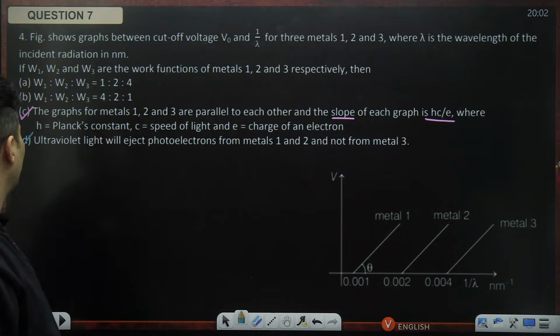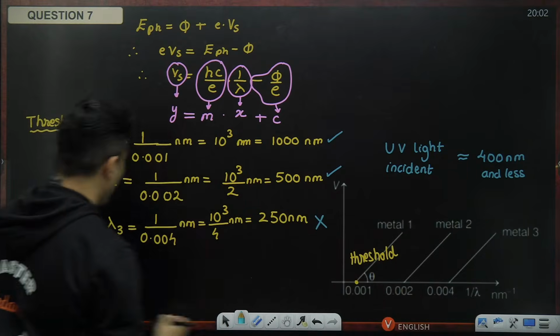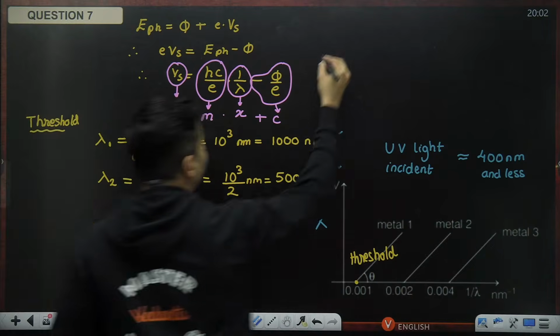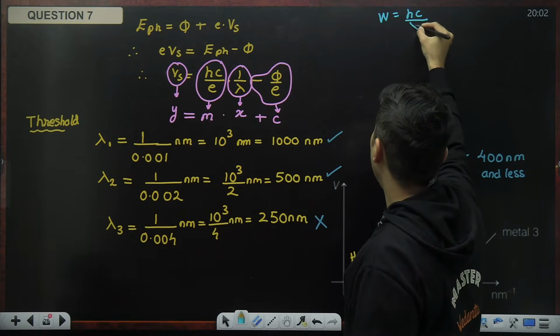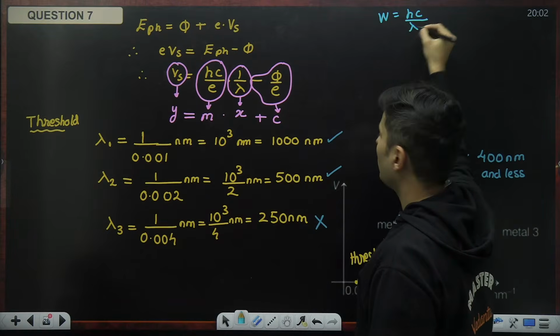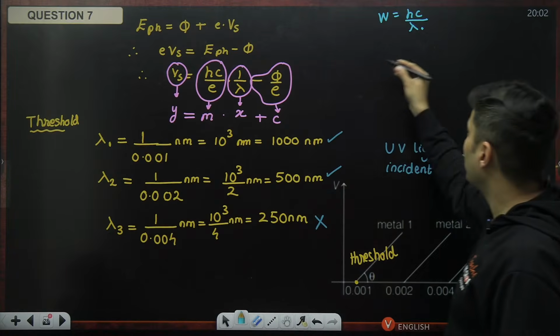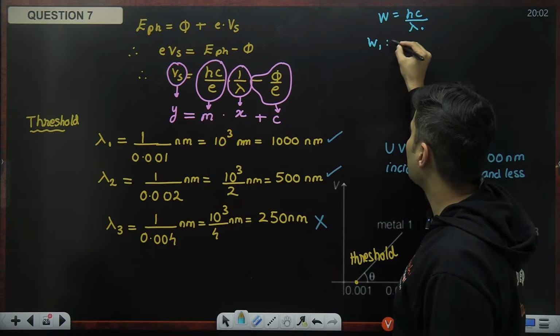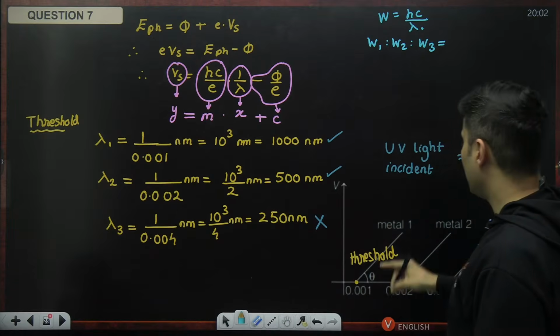Work function ratio. Well, that is simple. How can we do it? Work function is hc by lambda naught. So whatever is 1 by lambda, the same ratio the work function will be. So W1 is to W2 is to W3 will be in the ratio of